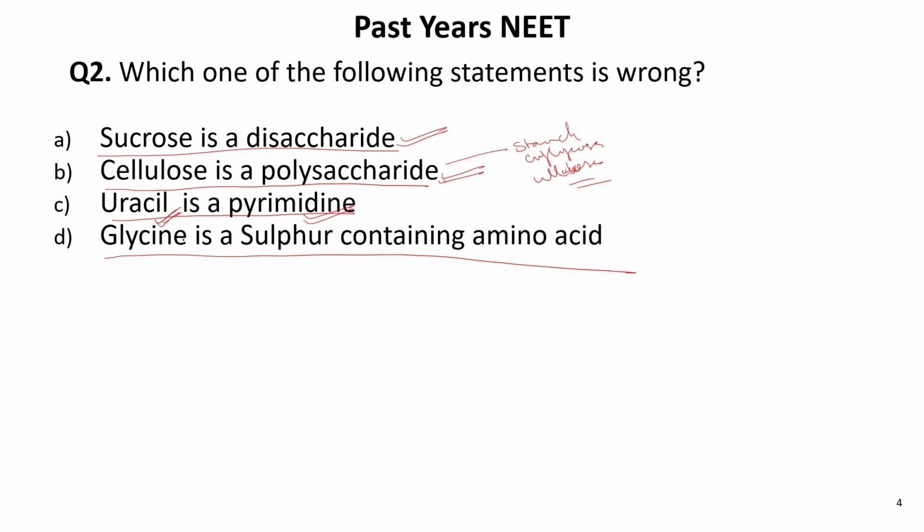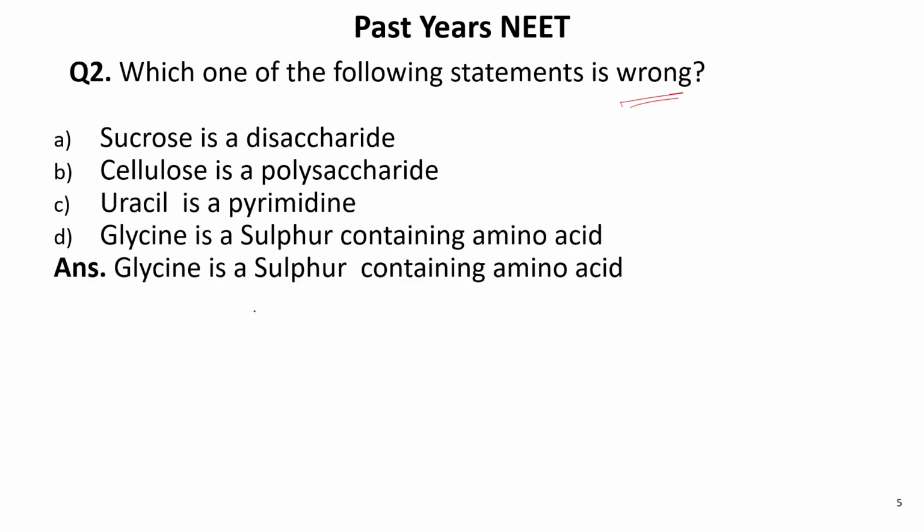Adenine and guanine are the purines, and cytosine and uracil are the pyrimidines. Glycine is a sulfur containing amino acid? No, this is incorrect. Glycine does not contain sulfur. Cysteine is a sulfur containing amino acid. So this statement is incorrect.